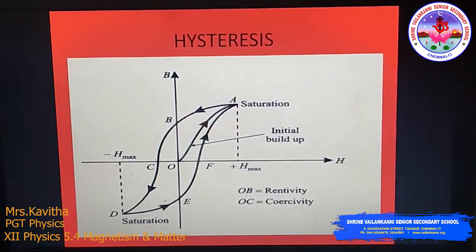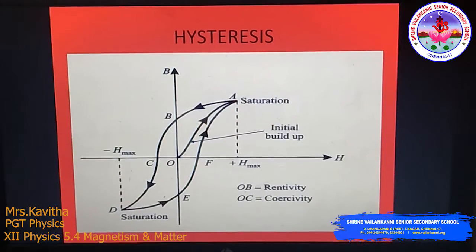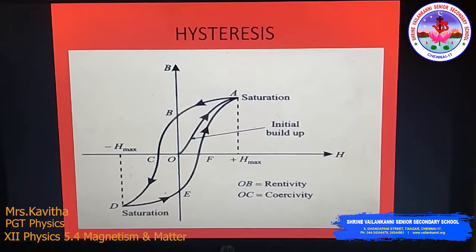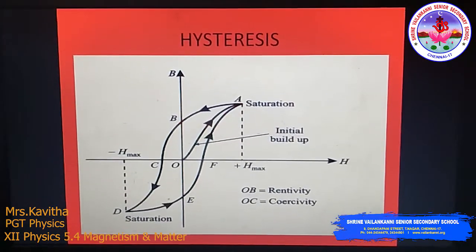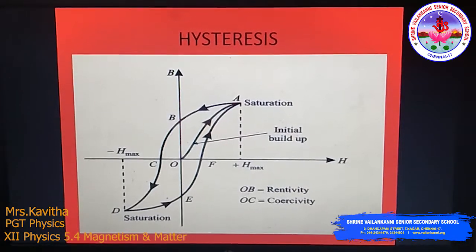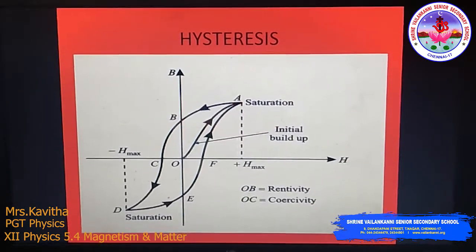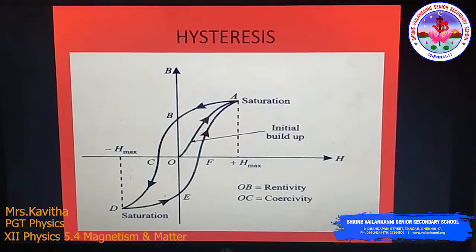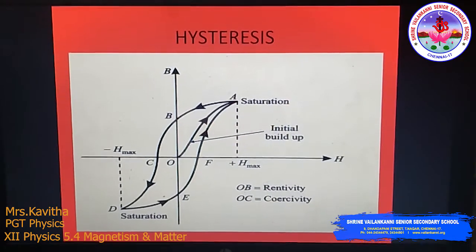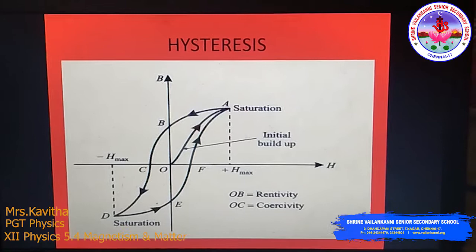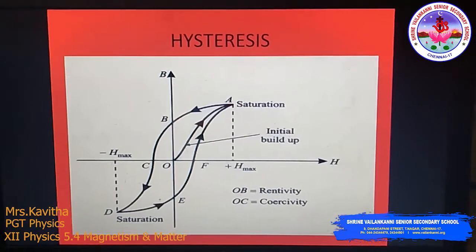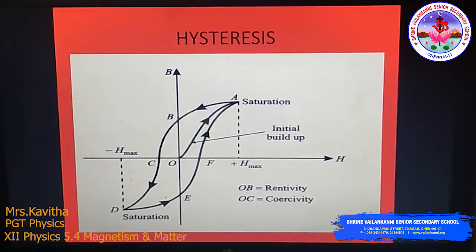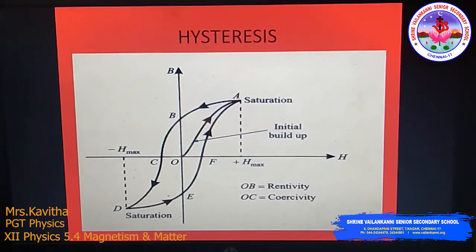Okay. Now H is gradually increased in the reverse direction. B decreases and becomes 0 at a certain value of H, that means at OC, which is equal to H_C. This value of the reverse magnetizing field intensity, which is required to make the residual magnetization 0, is called coercivity. Coercivity means the value of reverse magnetizing field intensity required to remove the retentivity, right?